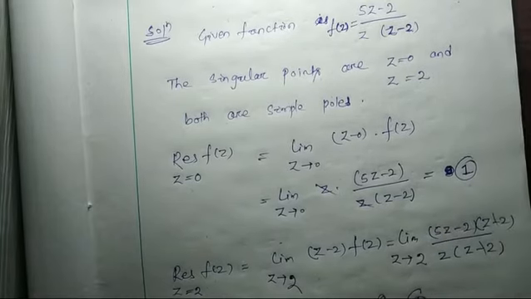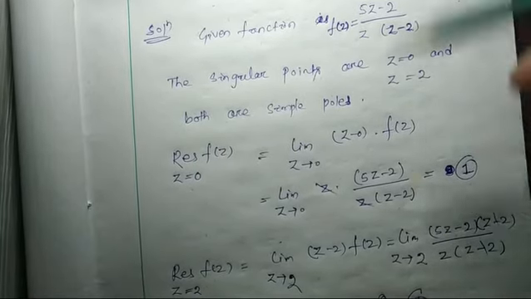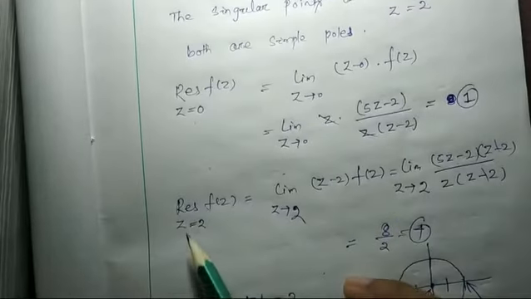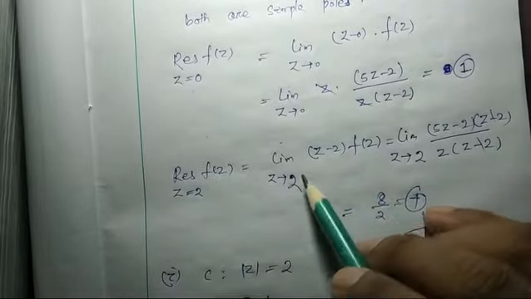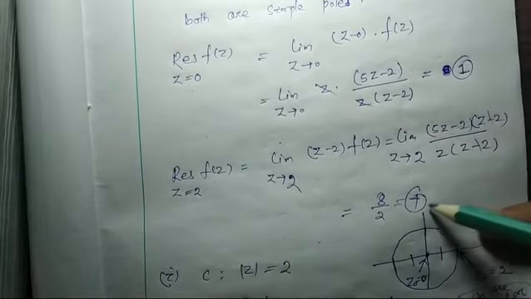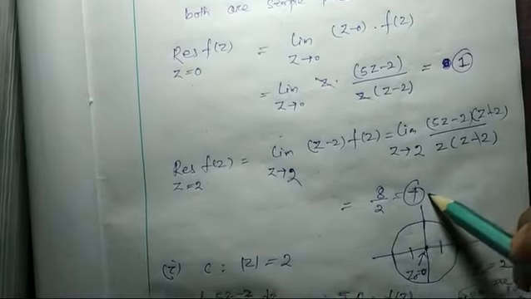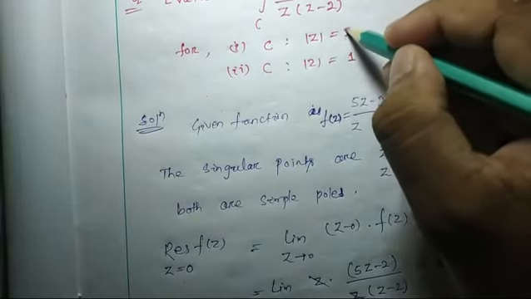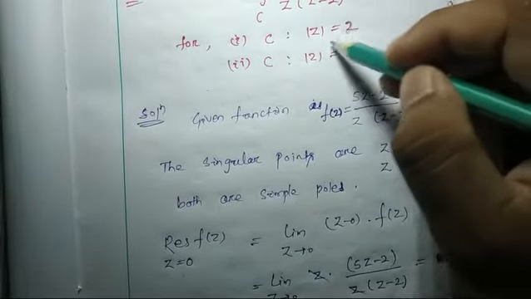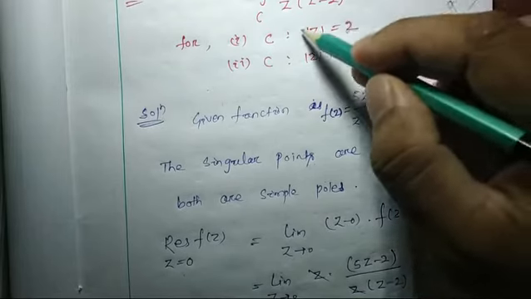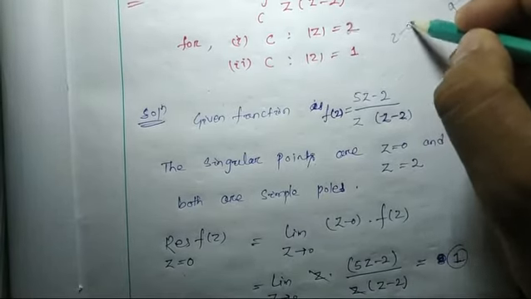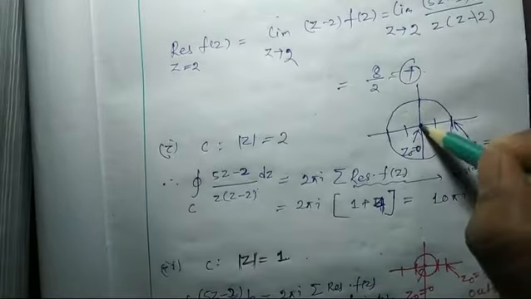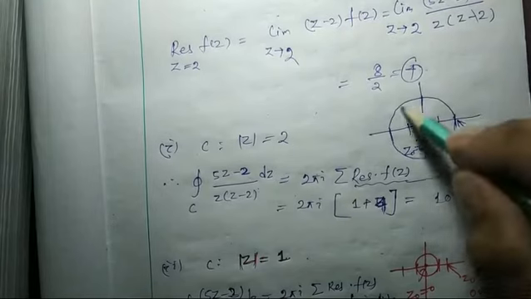You can pause the video and write it, no problem. The residue at 0 is equal to 1. Next, the residue at 2 will be equal to, by this formula, 4. Now we consider the first case, |z| equal to 2. This circle's equation, |z minus 0| equal to 2, means the circle's center is at 0 and the radius is 2. Right, so this is the circle.